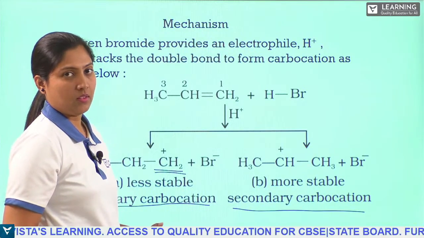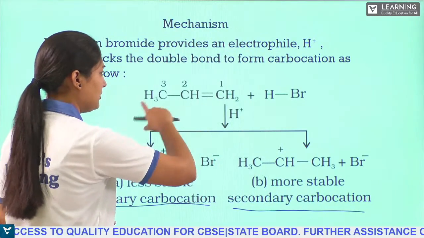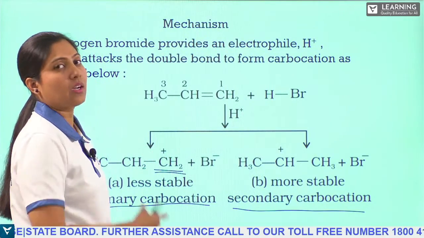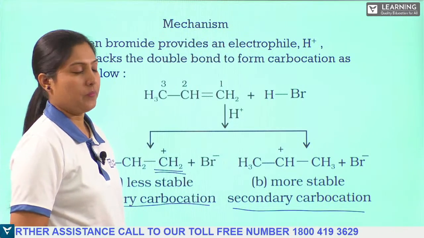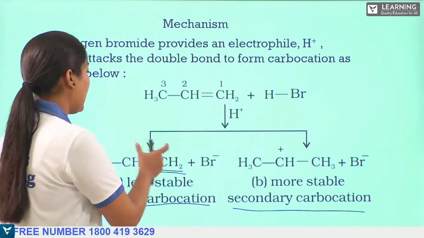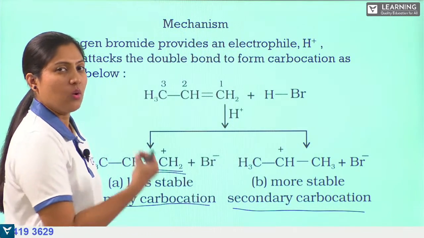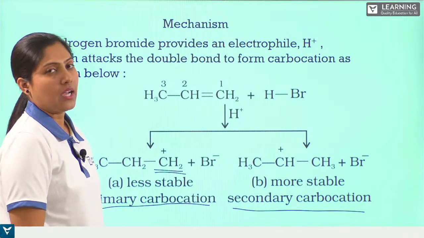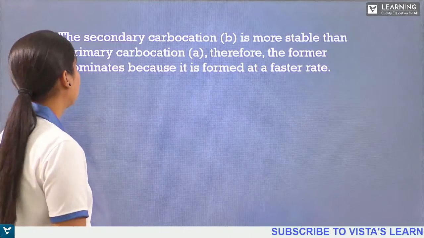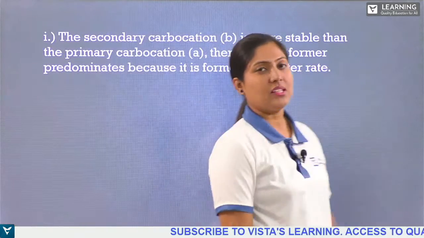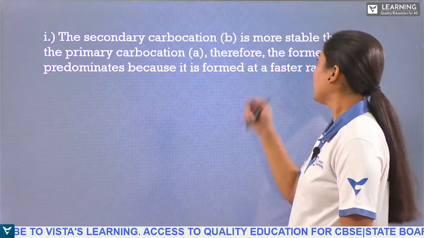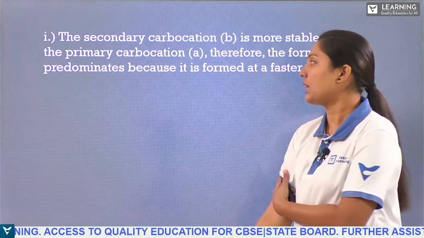So when you compare the primary and secondary carbocation, the secondary is more stable, so the reaction will be more favorable for forming 2-bromopropane according to the Markovnikov's rule. The primary carbocation is less stable, and hence only minor products, or very little product, will be formed according to this anti-Markovnikov's rule. Got it? Good. So you can see the same thing: the secondary carbocation, that is the B product we saw, is more stable than the primary carbocation.